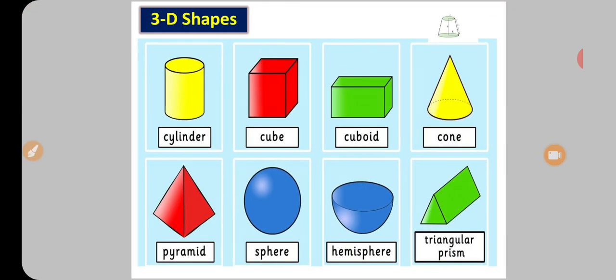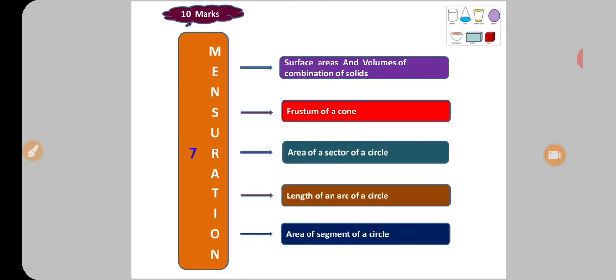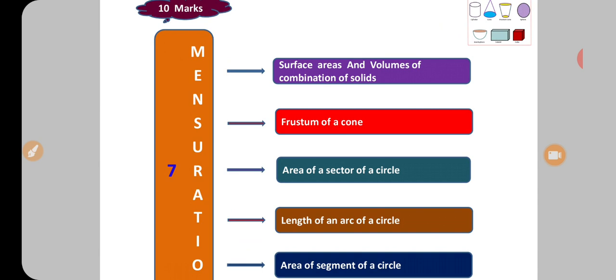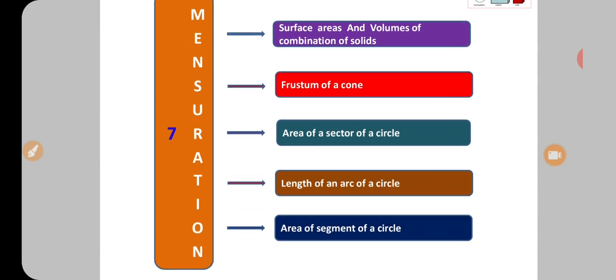These three-dimensional shapes you have seen till now, these shapes you saw at your home in day-to-day life, but on these shapes the three-dimensional geometry starts. That is chapter number 7, mensuration, carrying some 10 marks. In this, what we are going to learn is surface area and volume of combination of solids. And one new additional 3D figure, the frustum of a cone, is added this year.